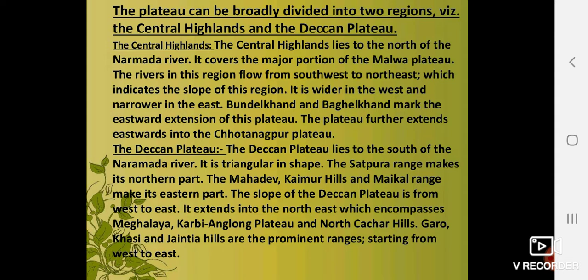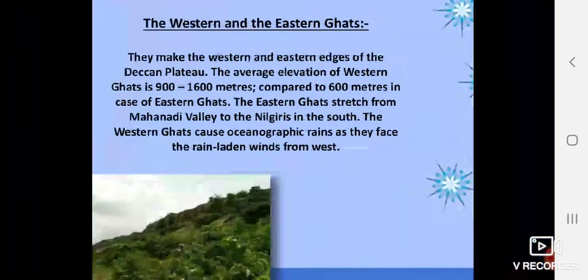Then it extends into the northeast, which encompasses Meghalaya, Karbi Anglong Plateau, and North Cachar Hills. Garo, Khasi and Jaintia Hills are the prominent hills starting from west to east. If you go to the Assam side, Meghalaya side, you will find all these hills. That is Garo Hills, Jaintia Hills, Khasi Hills. These hills are all from west to east.